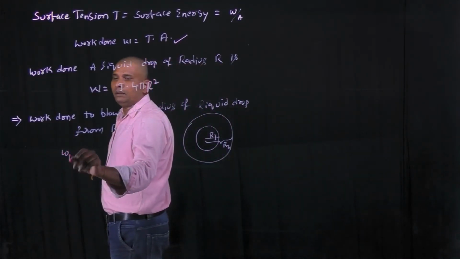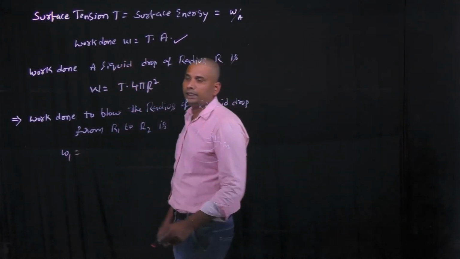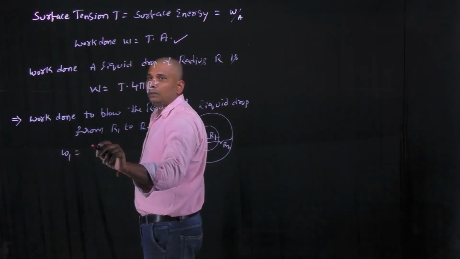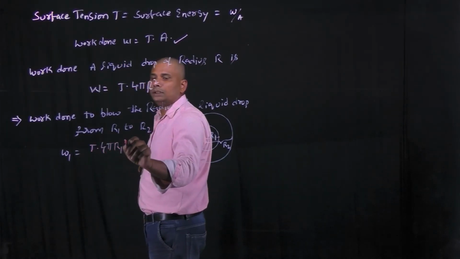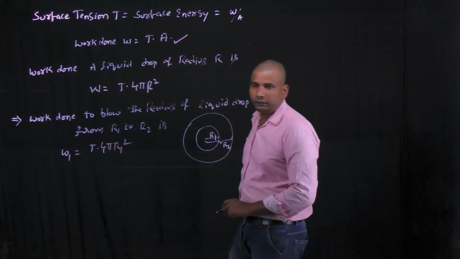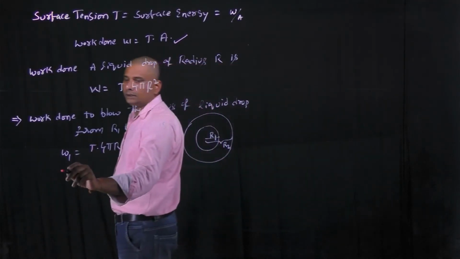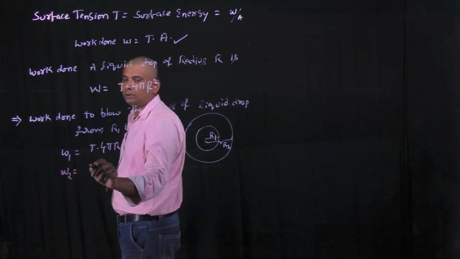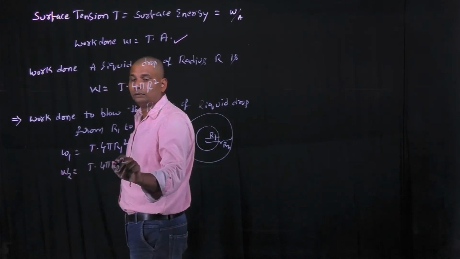the initial work done to form the liquid drop of radius R1, W1 equals T into 4 pi R1 square, and to blow the liquid drop to radius R2, the work done is similarly W2 equals T into 4 pi R2 square.